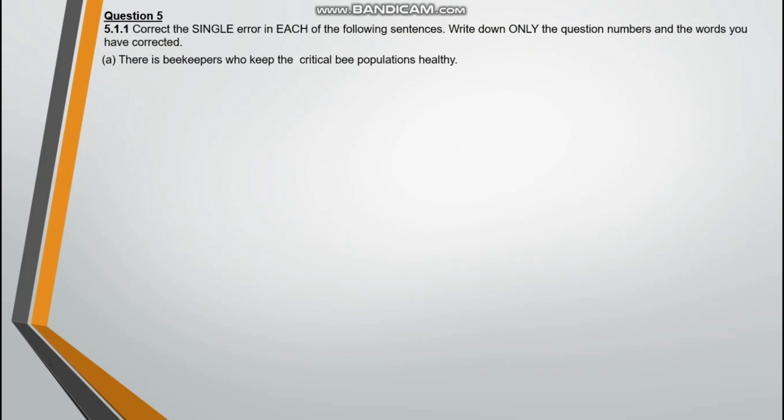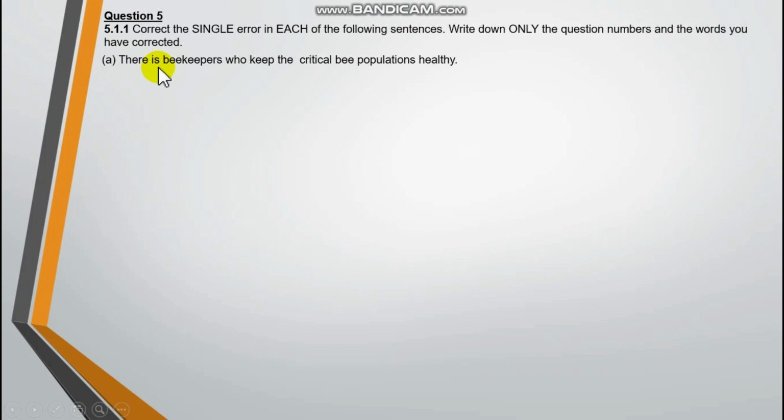Okay. A. There is beekeepers who keep the critical bee populations healthy. So where's the error there? Here we are dealing with an error called subject-verb agreement. The subject here is beekeepers, and the verb here is the word is.